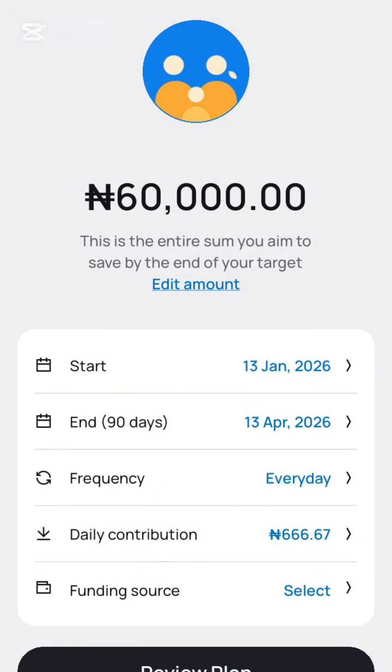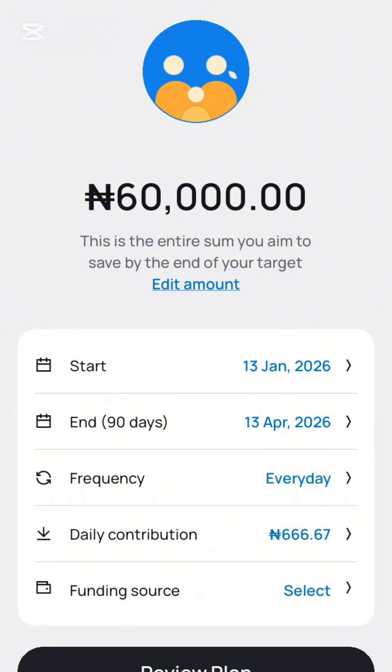The frequency there is every day. That means you will need to be saving a daily contribution of 666 naira 67 kobo. So that means you'll be saving this amount of money every day for you to achieve this 60,000 naira in 90 days. That is what it means.